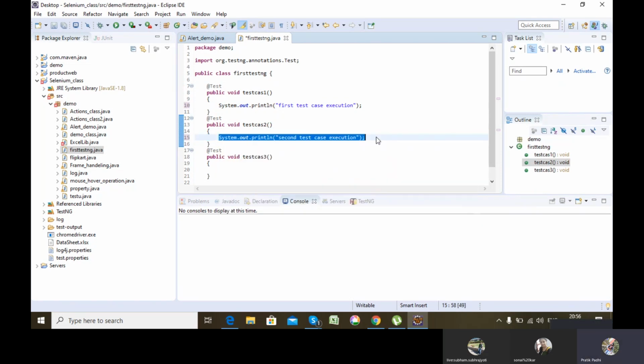Here I am just printing it out. We'll later see how to integrate it into our real-time scenario. But just to show you how things work, let's see by executing it.